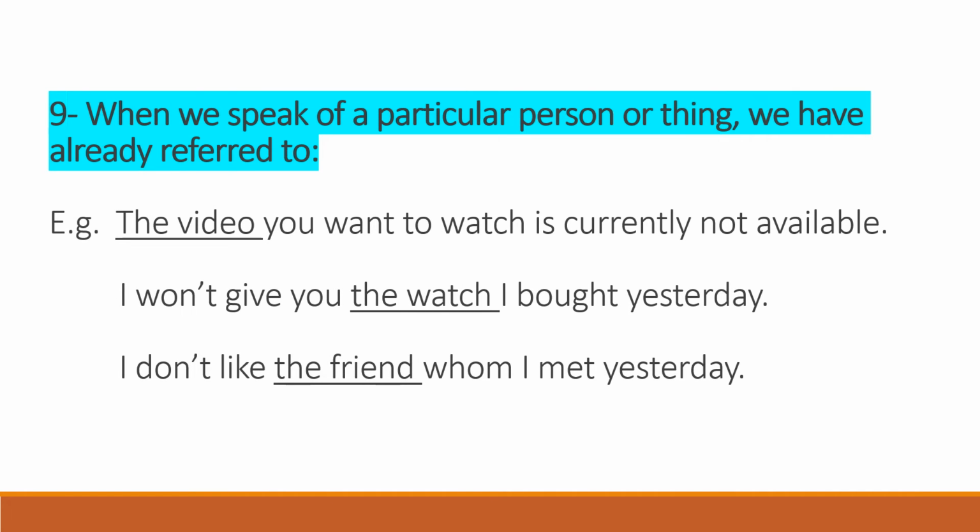Let's see the next point. The is used when we speak of a particular person or thing we have already referred to. It means जब हम किसी ऐसे person की या ऐसी चीज के बारे में बात कर रहे हो जिसके बारे में हम पहले बात कर चुके हैं या जिसके बारे में सामने वाला इंसान पहले से जानता है, तो जब हम कोई ऐसे person या thing के बारे में बात करते हैं then we have to use the before it. For example, the video you want to watch is currently not available.